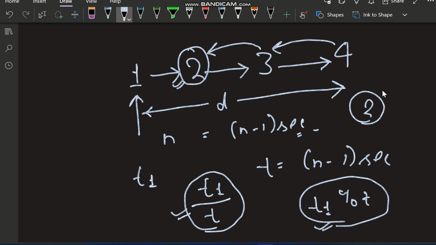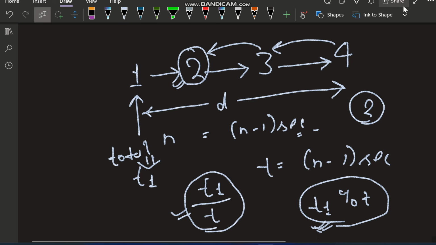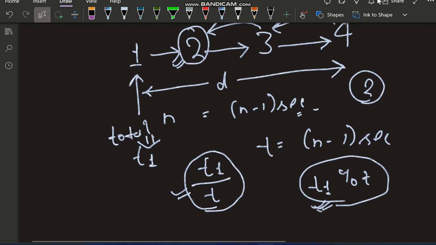Means after time t1 seconds, not t second, because t1 is the total time that is given to us. This is the time we require for completing the distance one time. Means if we go from the initial position to the final position, then we require that much time. And if I divide the total time by t, then we can get how many times we can completely cover the distance, and this is the exact position where we are after time t1 seconds. So let's see the code and try to understand more about this.